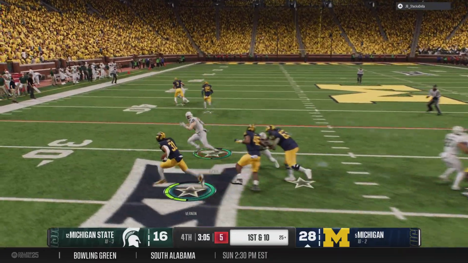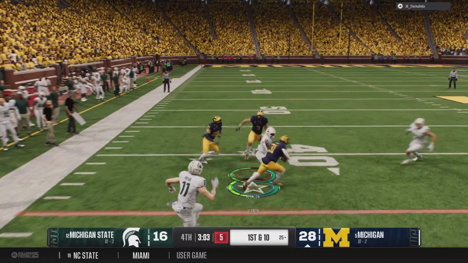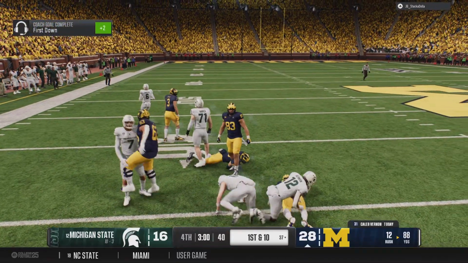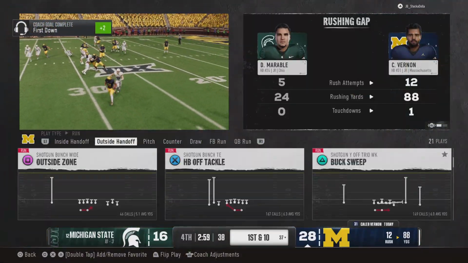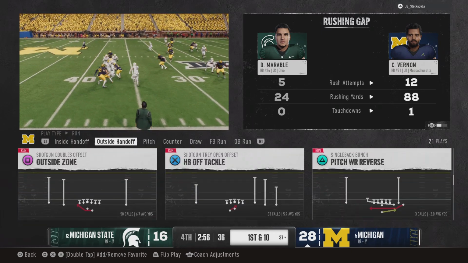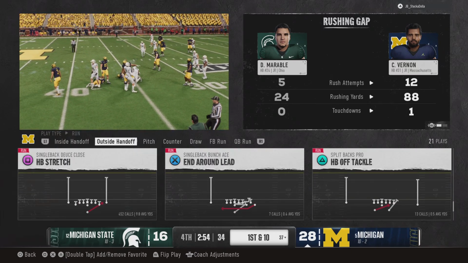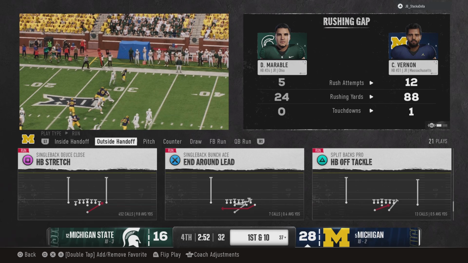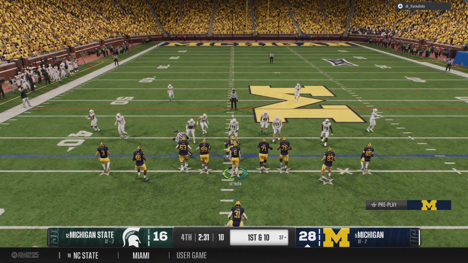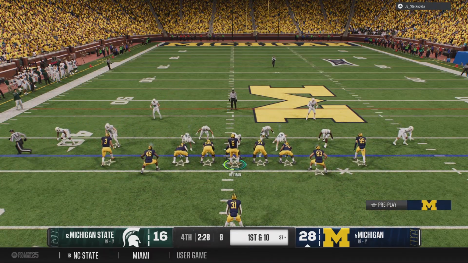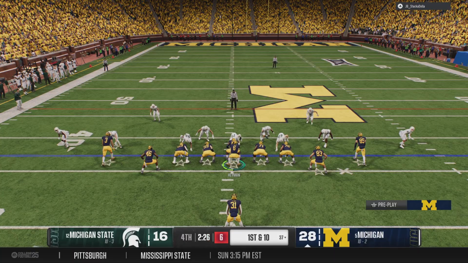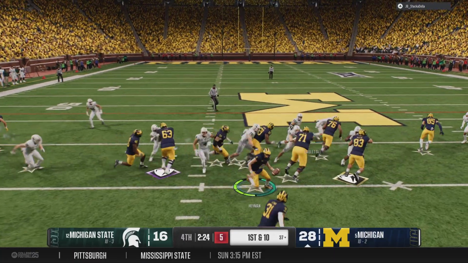And they'll just try to run some clock here, keeping it on the ground. Breaking free at the 35. He picks up the first down, but gets drilled on the tackle. Look, I realize on any play call, when it's properly executed, it can go to the house for a touchdown. But the runs that really make a game plan work are the ones where you get just what you need. And he barely got the first down, but he got it.